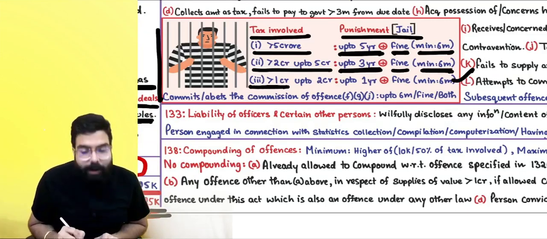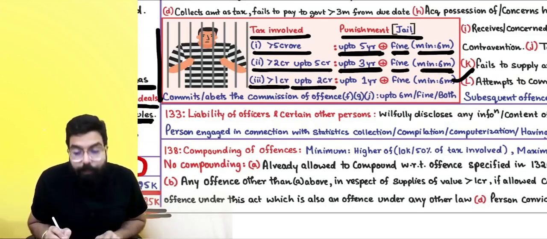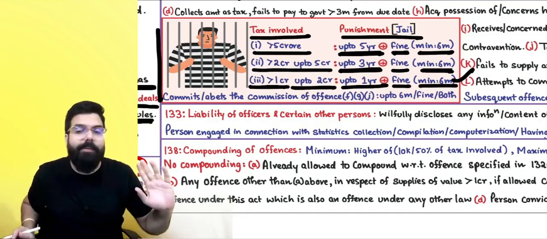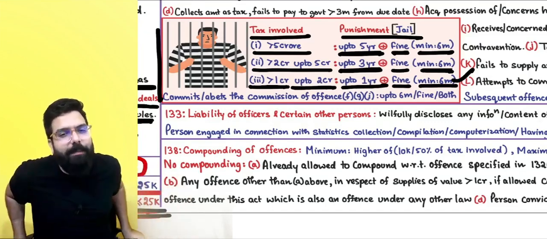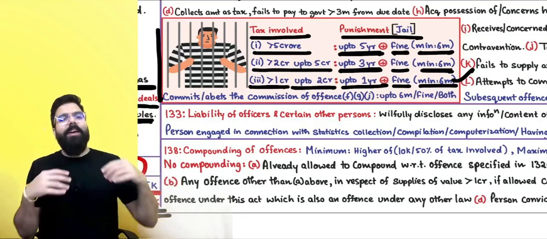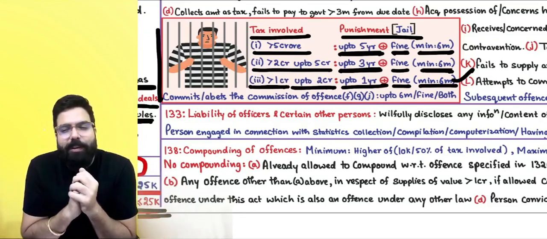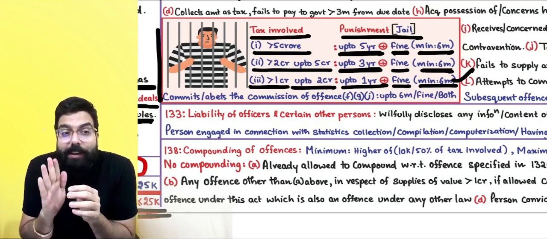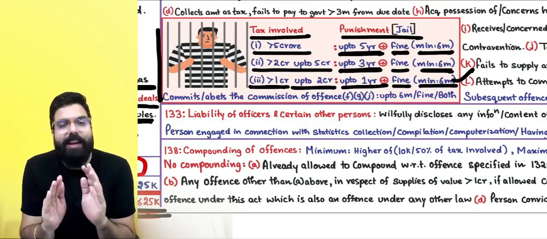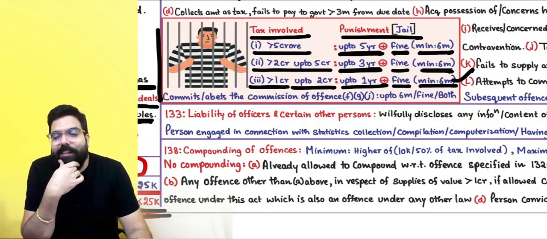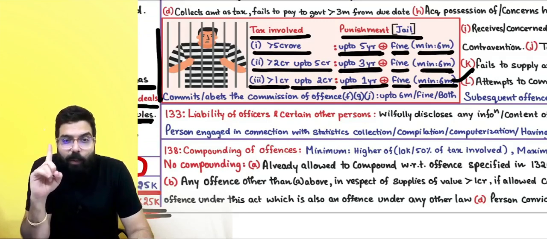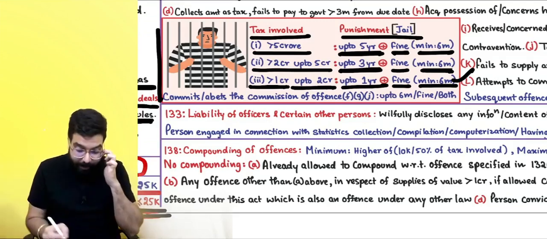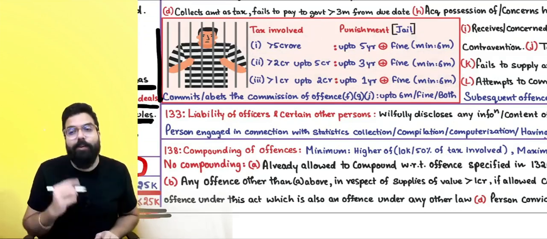Amount is greater than 1 crore, up to 2 crore, sir, up to 1 year you will go in jail, plus fine, minimum 6 months jail. Always remember, can you tell me everyone, what is the minimum amount for which you will be sent to jail? What is the minimum amount of offense that has to be done? Only then you can be sent to jail. Sir, 1 crore rupees. Everyone over here, 1 crore. If you have not gone ahead and done 1 crore ka offense, then you can't be sent to jail. 1 crore is the amount.